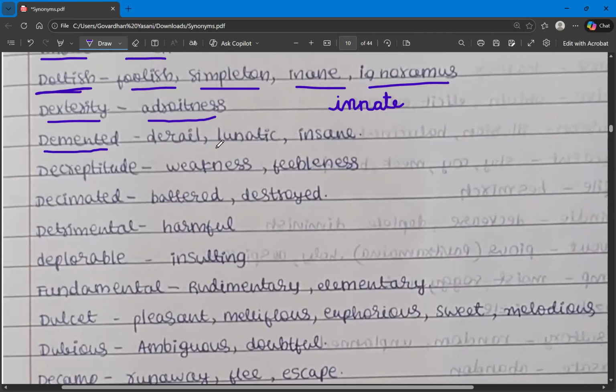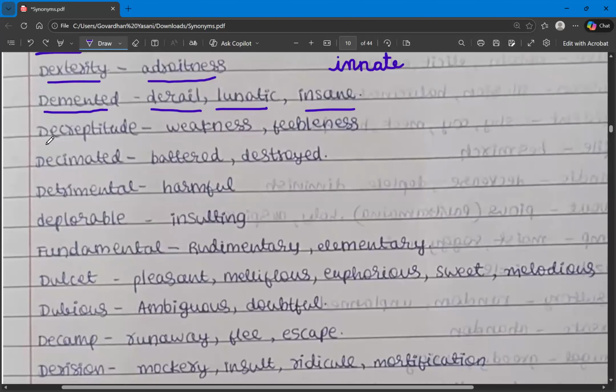Demented means lunatic. The synonyms are deranged, insane. See, there is just an addition of one letter, and the total meaning has been changed. So the synonyms for demented are deranged, lunatic, and insane.